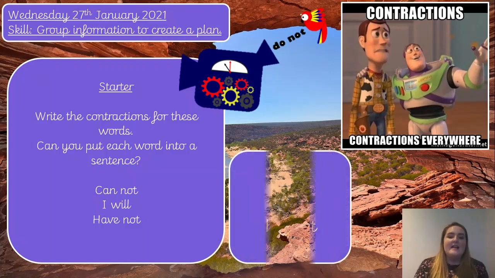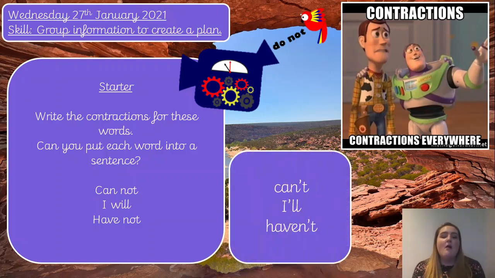Okay, let's see. So the first one then, cannot becomes can't. We've taken away the N and the O in not, and we've replaced it with an apostrophe. And we've got can't. Give yourself a tick if you've got that one right. The next one then, I will becomes I'll. And we've taken away which two letters? Well done, we've taken away the W and the I, so we've got I'll, replaced it with an apostrophe. Give yourself a tick if you got that one right.